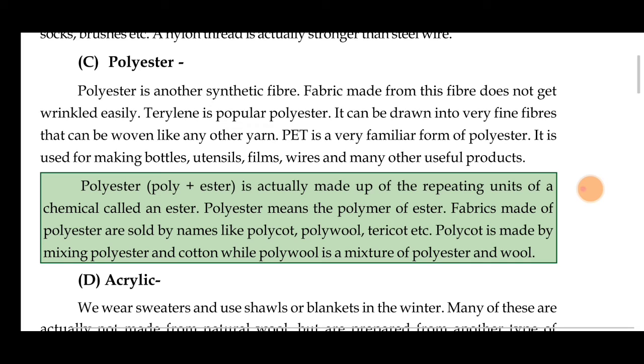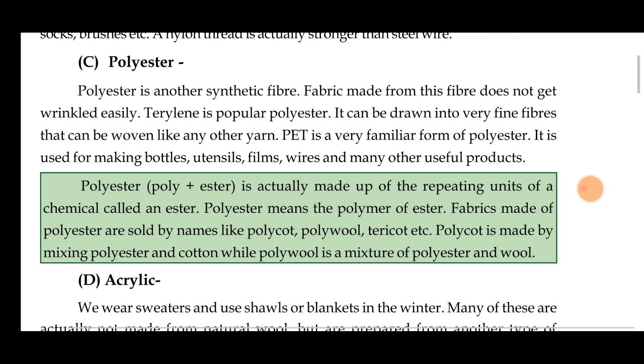What is the main definition of polyester? It is poly plus ester. It's actually made up of the repeating units of a chemical called ester. So polyester means a polymer of ester.